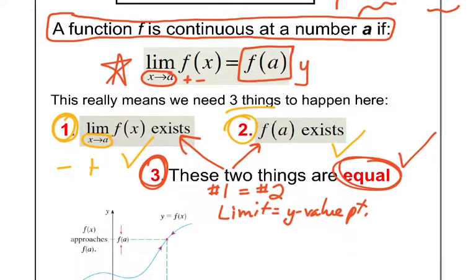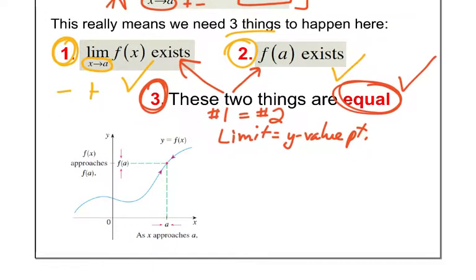So check and see. Here's a really good diagram to help you out. Here's our a value down here, friends. As I approach a from the left and from the right, we're going to analyze whether this graph is continuous at this yellow point right here. Part one: does the limit exist from the left and the right? As you approach a really closely from the left, you get that value, f of a. As I approach from the right-hand side, I also get f of a. So does the limit exist? Check.